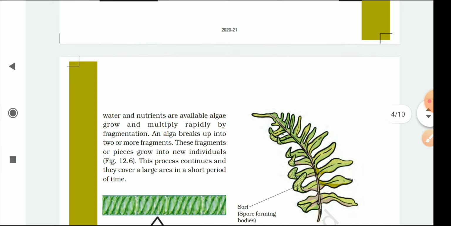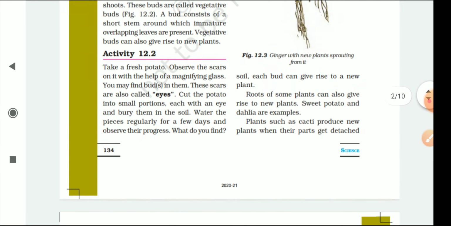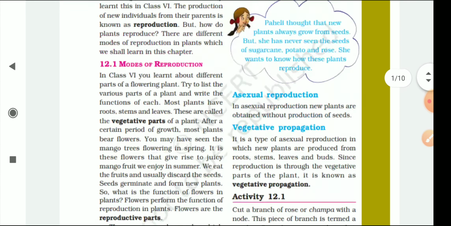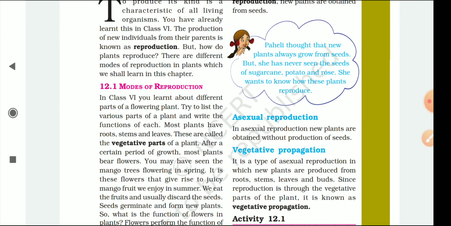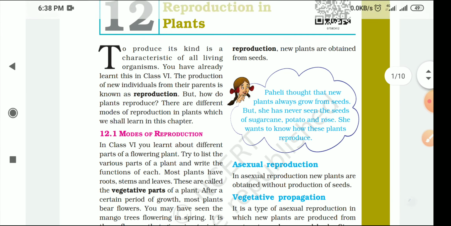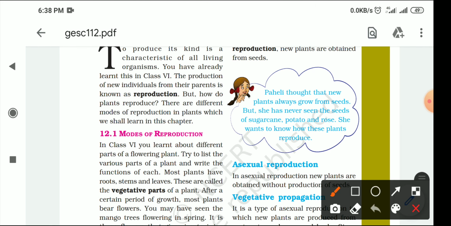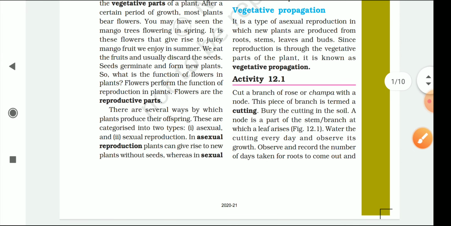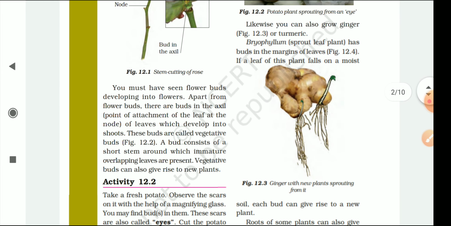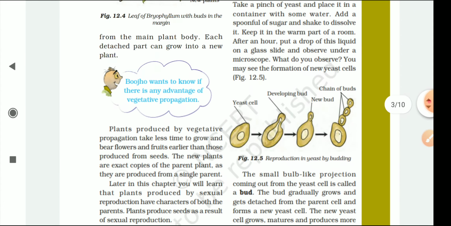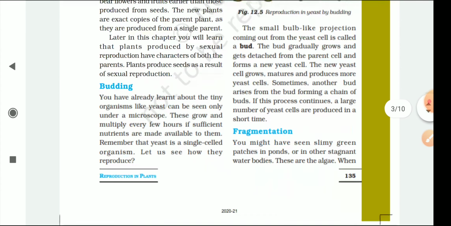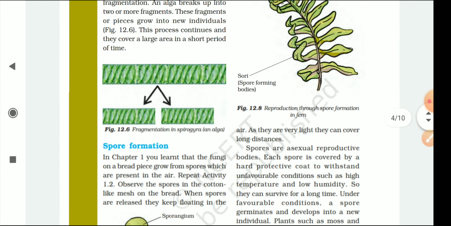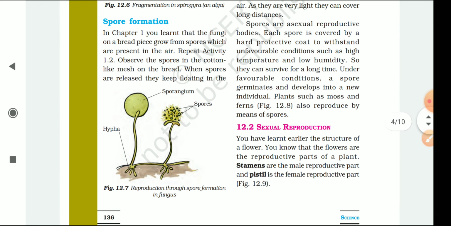So this is reproduction in asexual mode, and in tomorrow's video we will discuss sexual reproduction in plants. So what topics are important? First, reproduction and what the vegetative parts are. Then what the asexual mode of reproduction and the sexual mode of reproduction are. For vegetative, cutting is important, eyes are important. These are the main key points. Budding, what is budding in yeast. Fragmentation, you can see in the case of Spirogyra, and spore formation in the case of fern, okay?